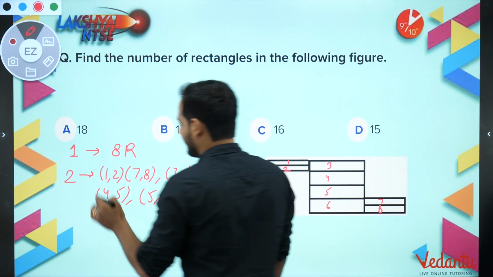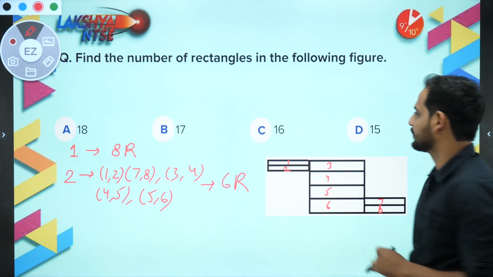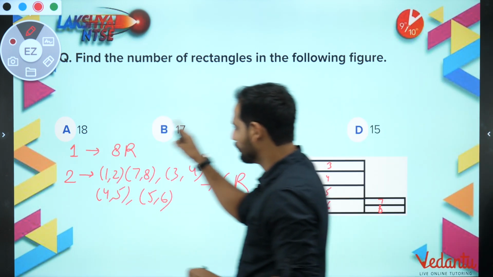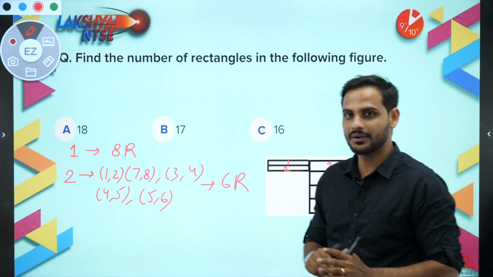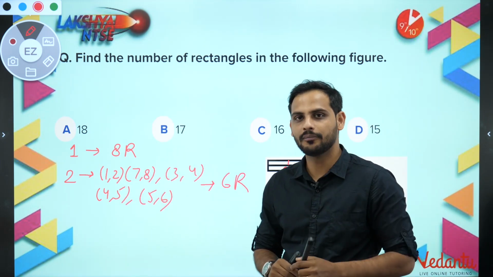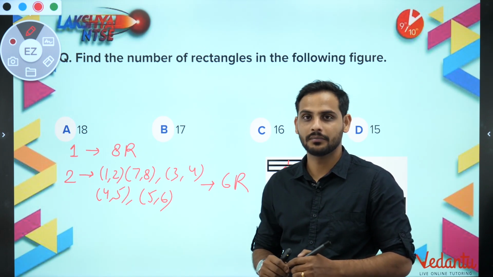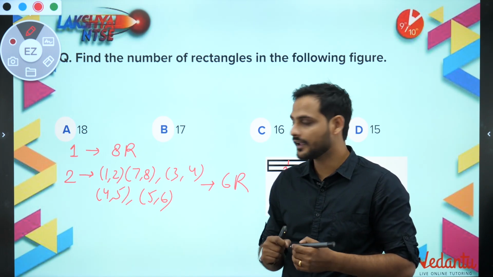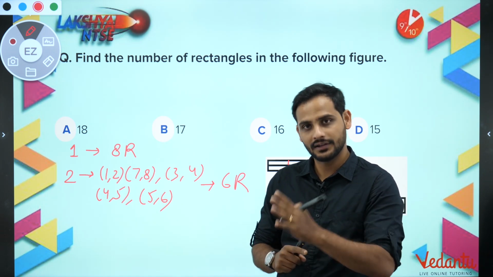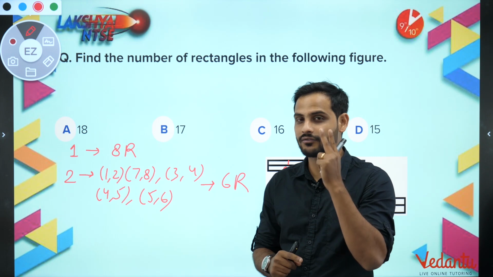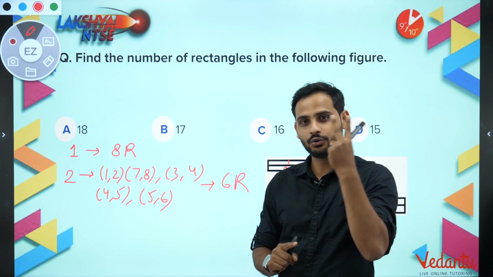Okay, chalo. So now see, remember bachcho, when the options are so near, the question is a bit difficult for you, because sometimes even if you lose a small point there, you lose a mark. So be very careful while solving this question, and I would suggest if the time left is very less, skip it and do it in the second round of solving. I have told you how to attempt the paper. 2 rounds of solving.